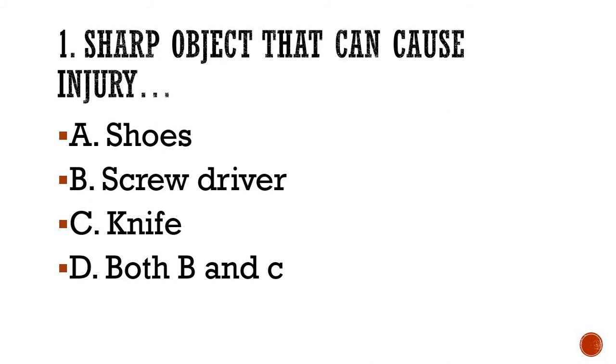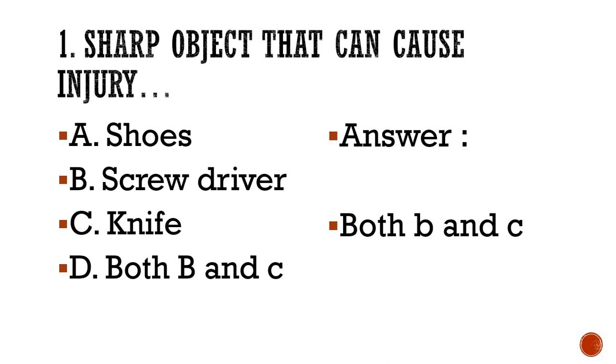So, sharp object that can cause injury. Now that I hope that you have written the answers, let's see what the correct answer is. Here the correct answer is D, both B and C. That means both screwdriver as well as knife. Now knife you all know. This option was even there before we have done the revision.